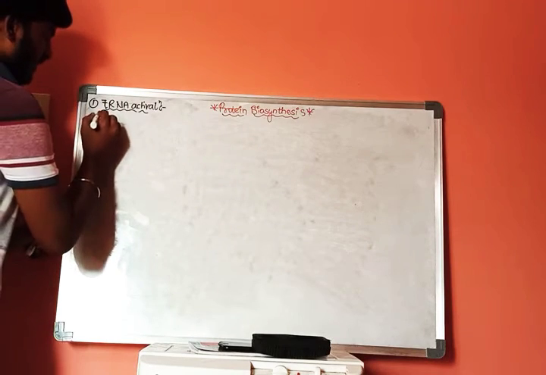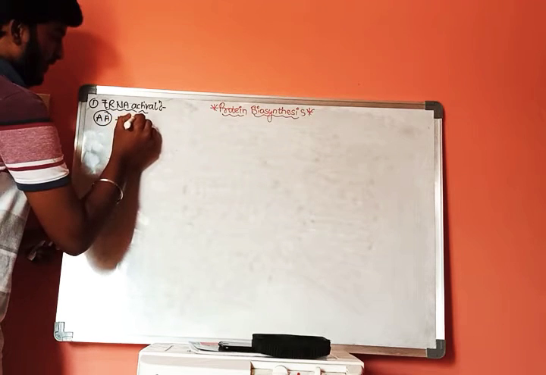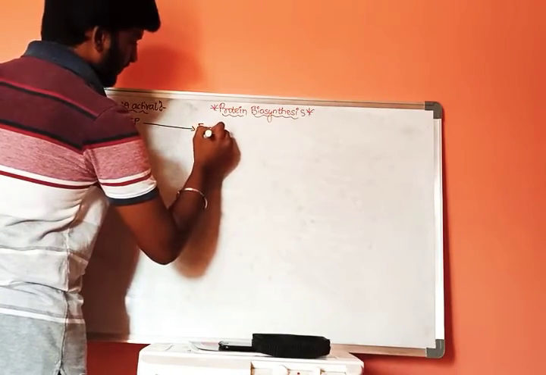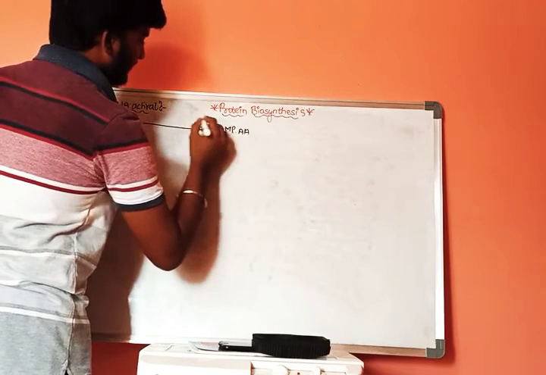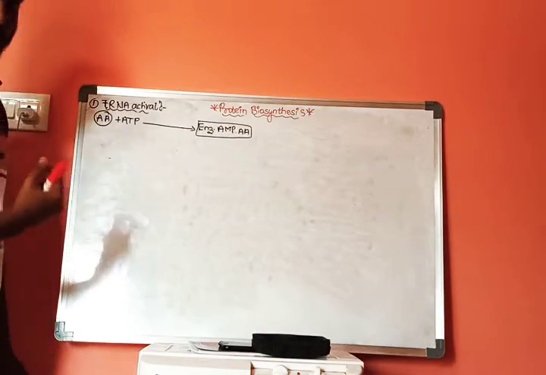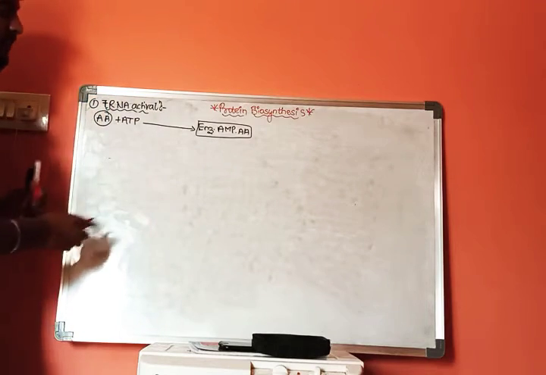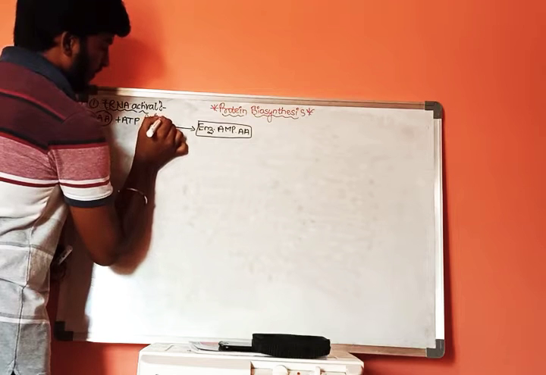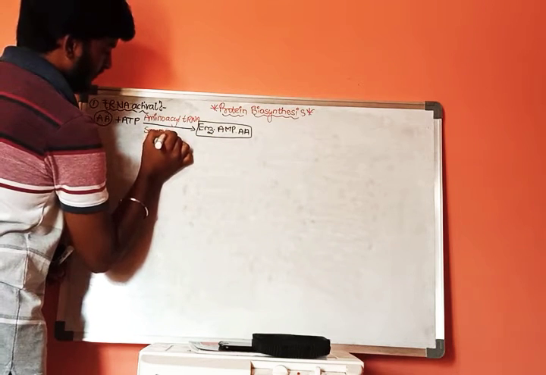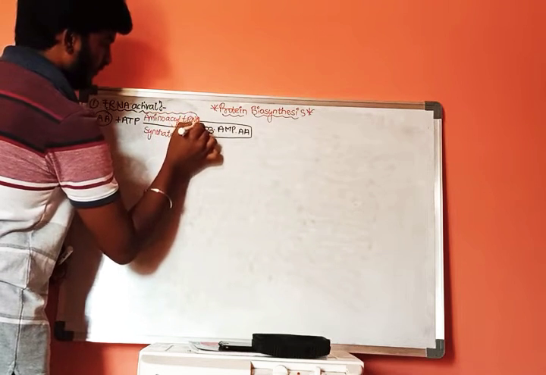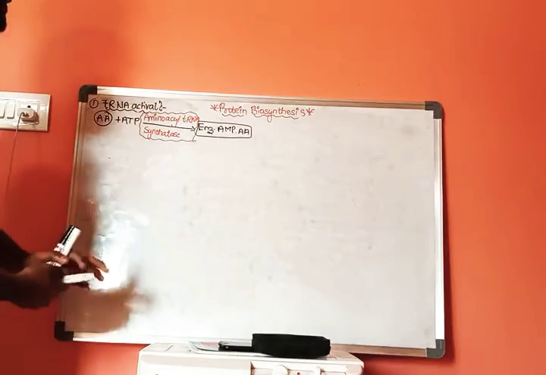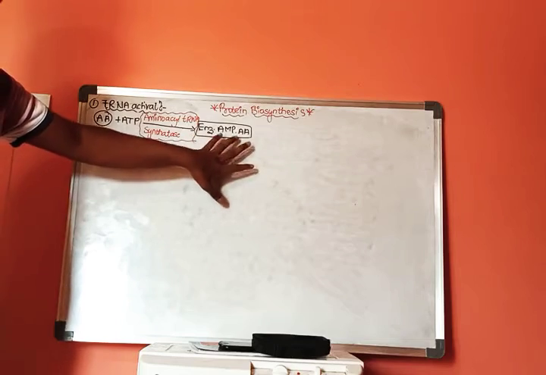First of all, an amino acid, any type of amino acid, will react with ATP, with the help of the enzyme called aminoacyl tRNA synthetase, and will form a complex called enzyme AMP amino acid.